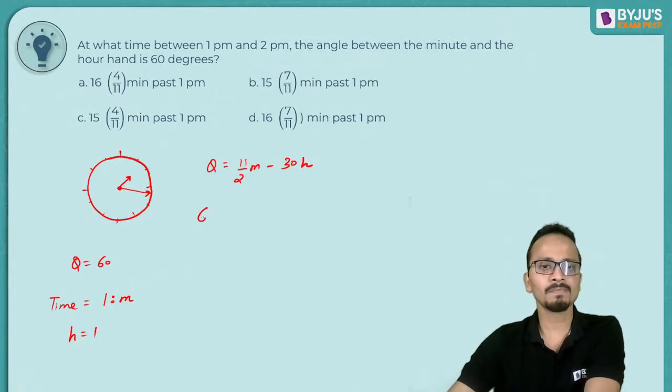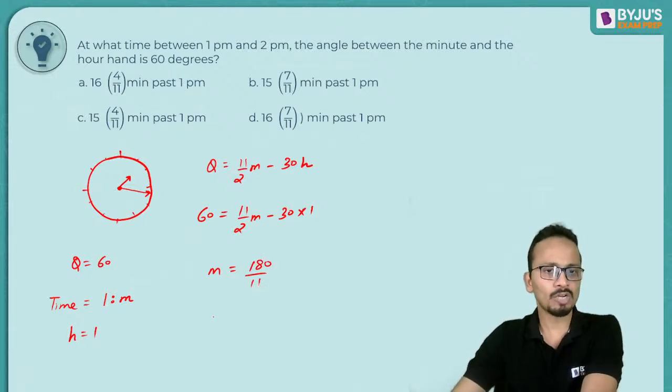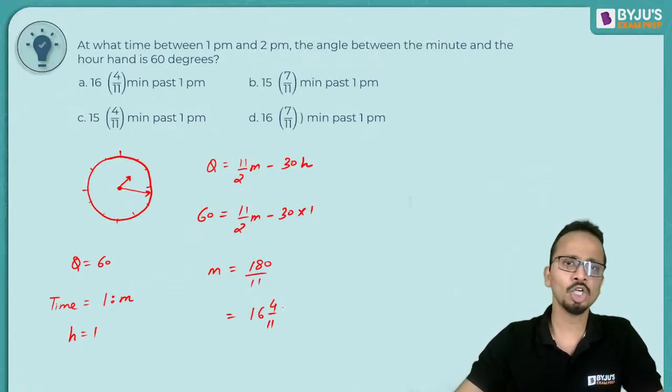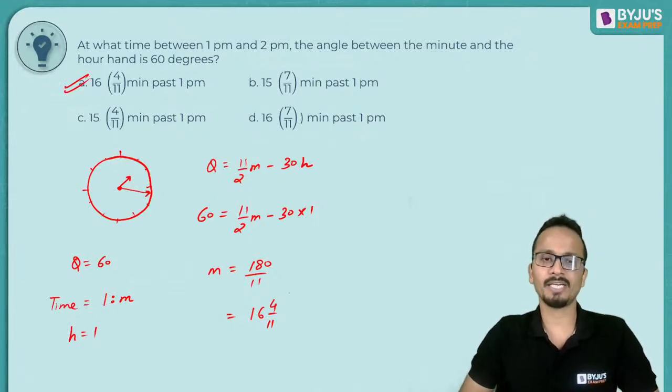Now let's apply the formula. 60 is equal to 11 upon 2 m minus 30 into 1. So the value of m will come out to be 90 into 2, 180 divided by 11. Now convert it into mixed fractions, 180 upon 11, so it will be 16 4 by 11 minutes past 1 p.m. That will be the answer. So among the options, yes, option A is the correct answer.